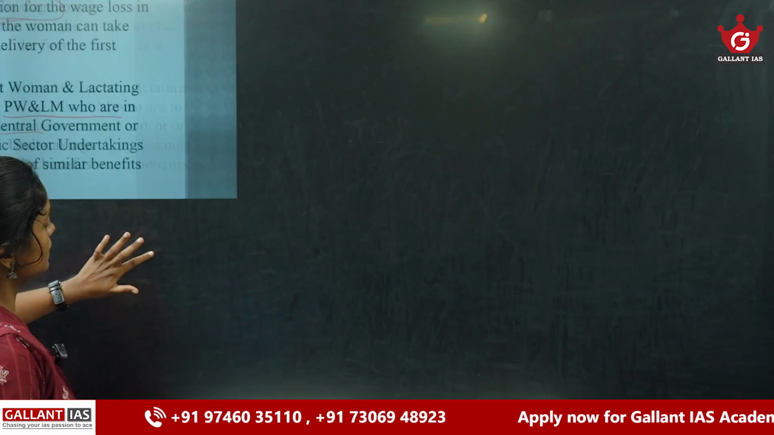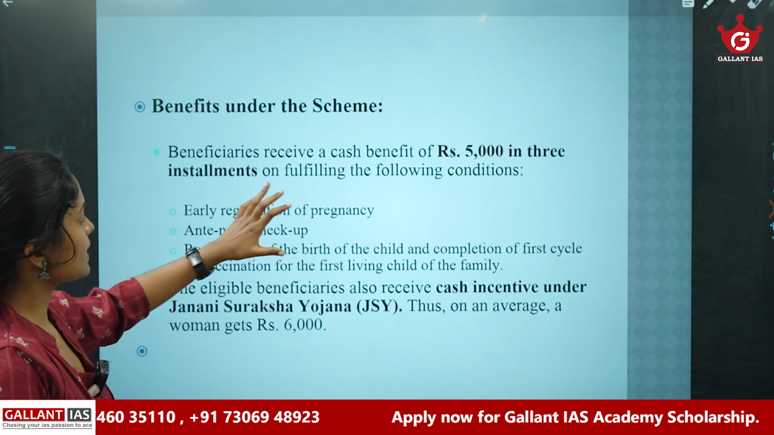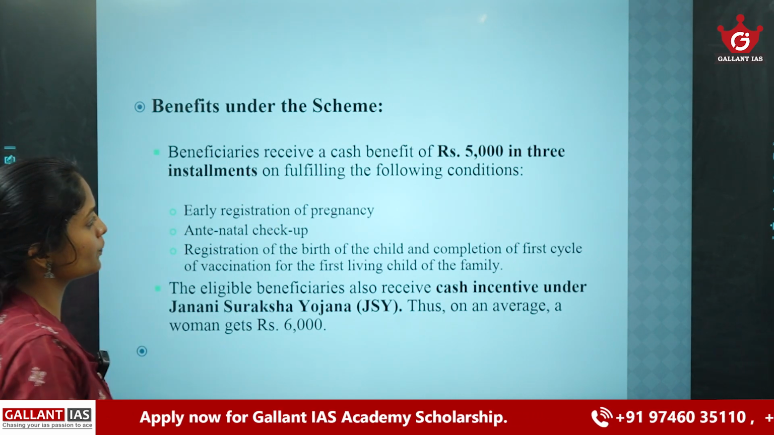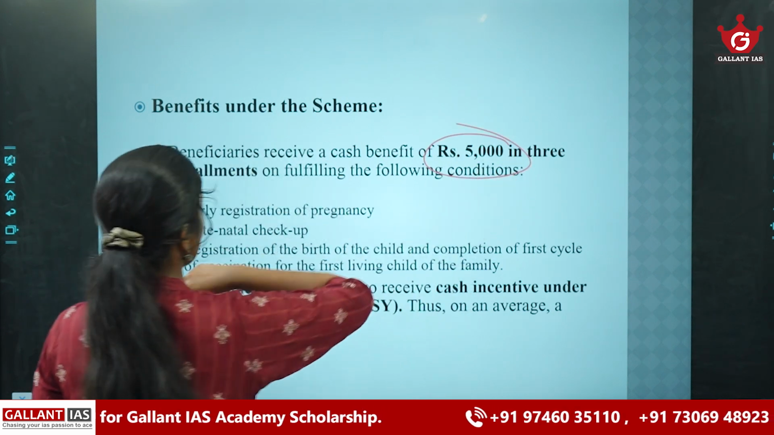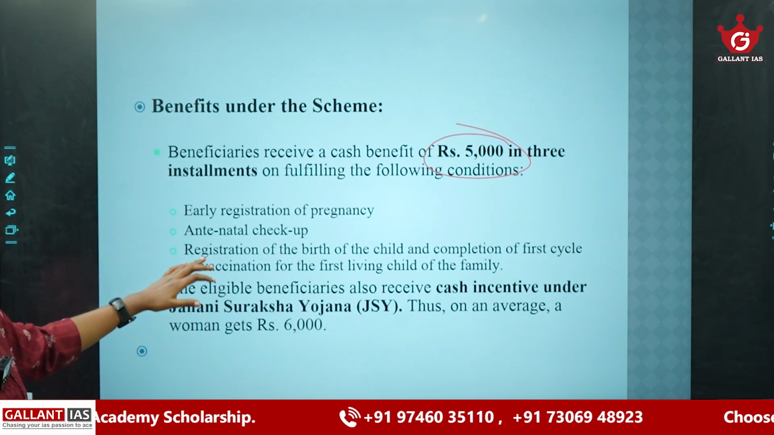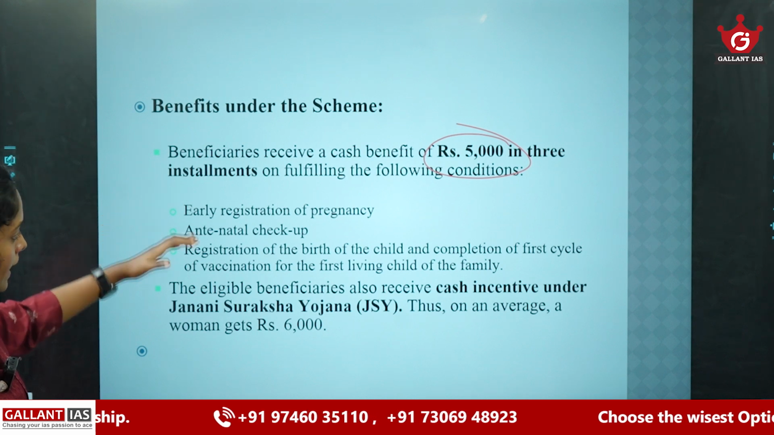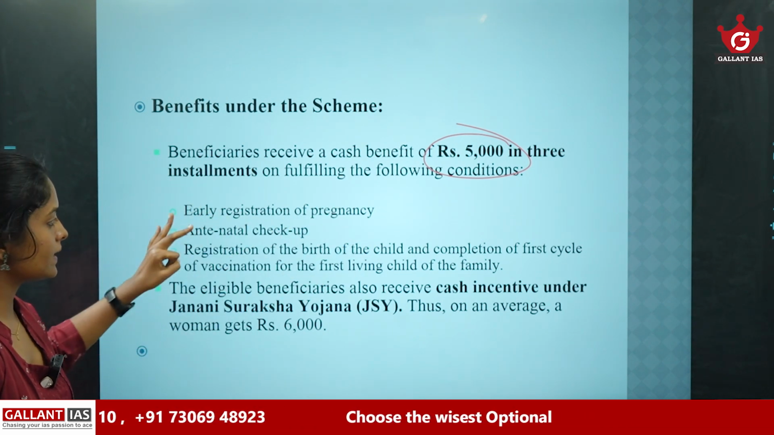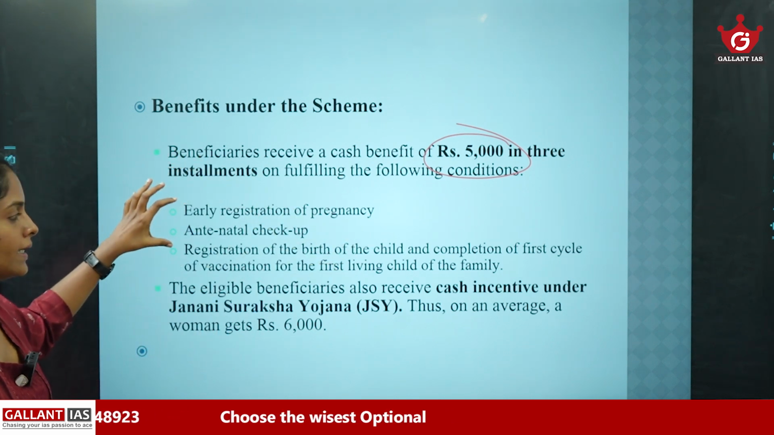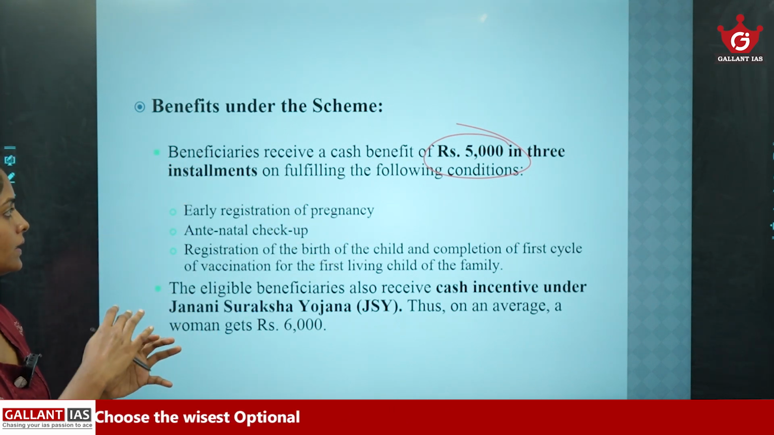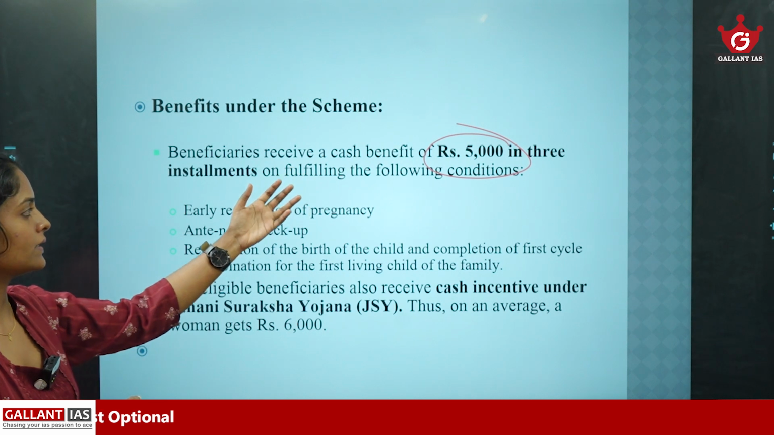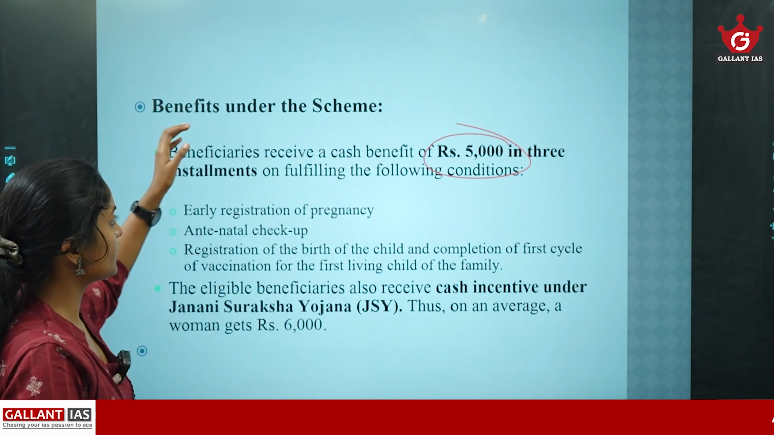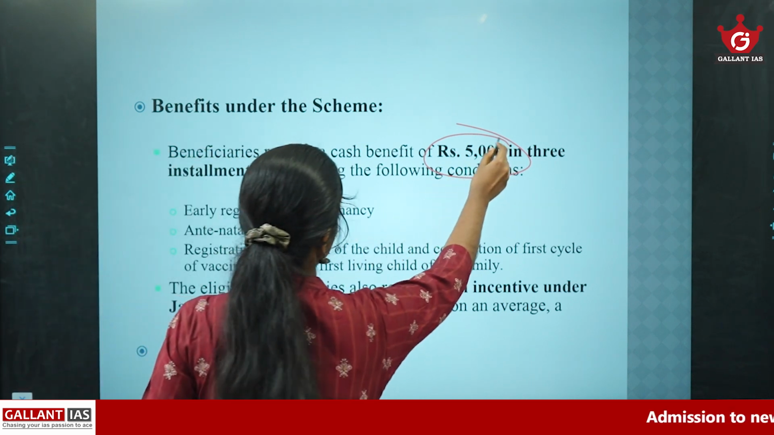Then the benefits under the scheme: the beneficiaries receive a cash benefit of rupees 5,000 in 3 installments on fulfilling the following conditions. The conditions are early registration of pregnancy, antenatal checkup, then registration of the birth of the child. So these are the main criteria for considering beneficiaries under this PM Matru Vandana Yojana, and the beneficiaries get a cash benefit of rupees 5,000.